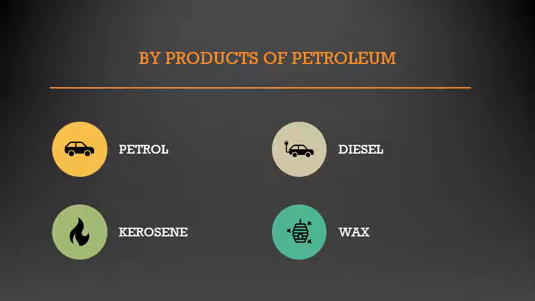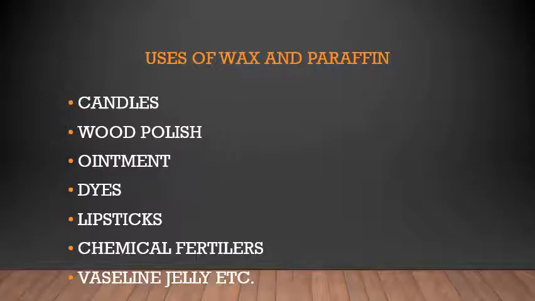Now, the byproducts of petroleum. Okay, the byproducts of petroleum are petrol, diesel, kerosene, and wax. These are the byproducts of petroleum. That is petrol, diesel, kerosene, and wax. Now, as I told, wax is a byproduct. The wax and paraffin you also get as byproducts from the petroleum.